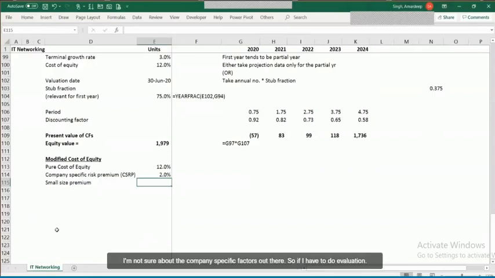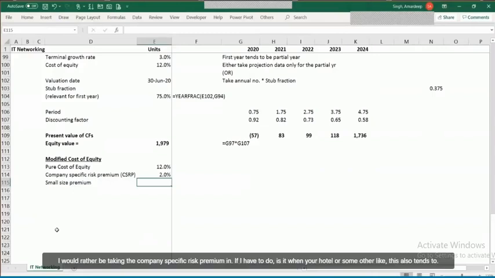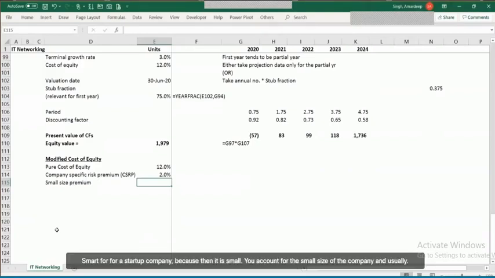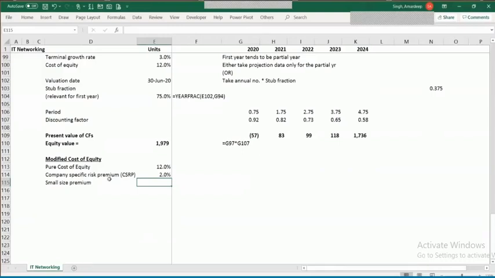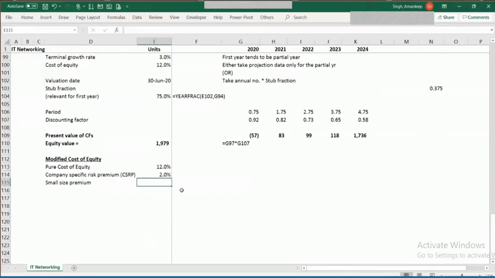So if I have to do the valuation of Vodafone, I would rather be taking the company specific risk premium in Vodafone if I have to do this comparison with Jio or Airtel or some other company. Right. So this also tends to be a subjective parameter. Typically, this premium is also applied for a startup company because when it is small, you account for the small size of the company, and usually if you are taking a company specific risk premium, you're automatically capturing a component to account for small size as well.